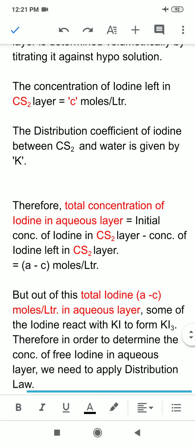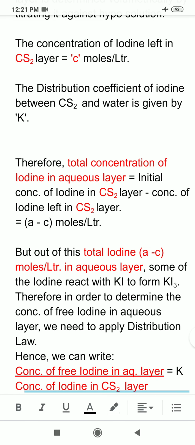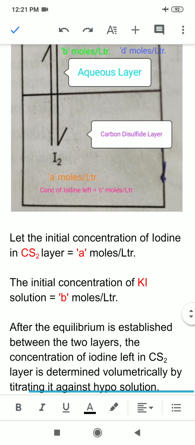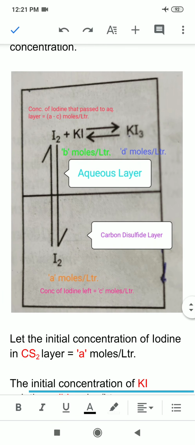Now how will you determine the amount of iodine that remains unreacted at equilibrium? For this I will use this reaction. I can see in this reaction I2 plus KI is forming KI3. Note here that initially I have taken A minus C moles of iodine and B moles of KI, and it is forming D moles of KI3. But you can see that the molar ratio in this case is 1:1:1.